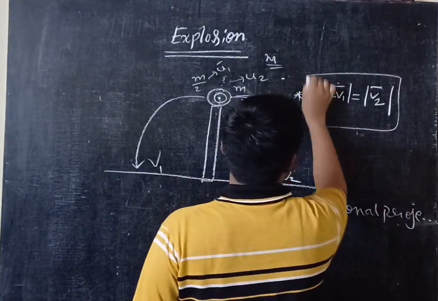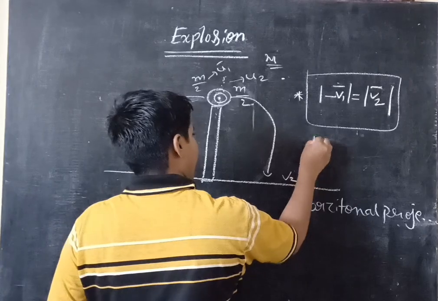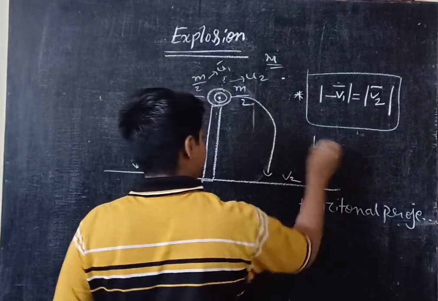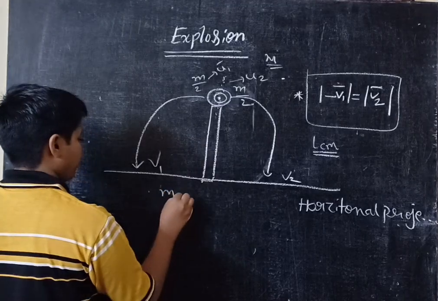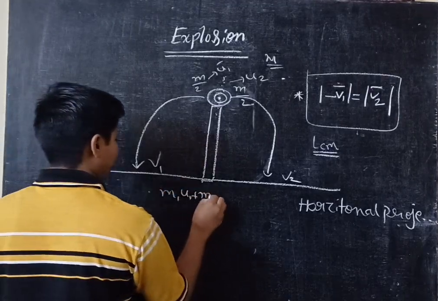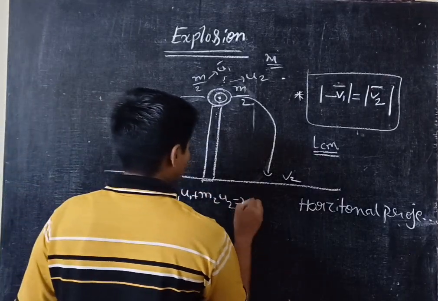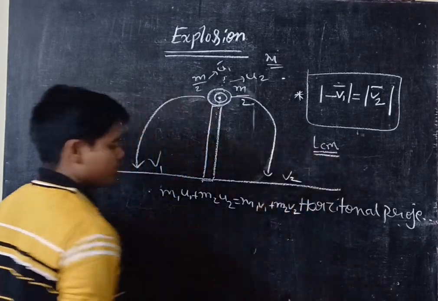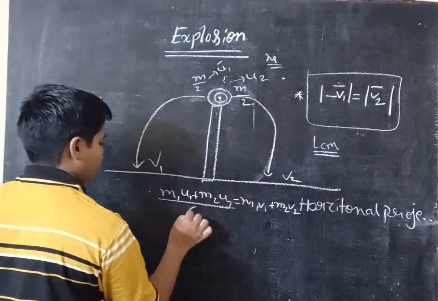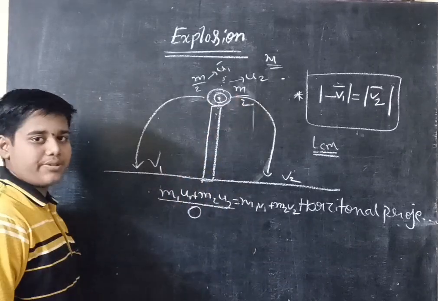Here how I get it is by LCM, which means law of conservation of momentum. If I take m1 u1 plus m2 u2 is equal to m1 v1 plus m2 v2, this whole term becomes 0 because it is at rest.